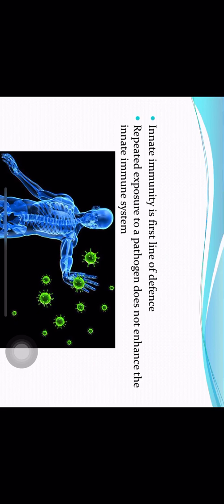The innate or natural immune system is by birth, which a person has by constitutional makeup, and the acquired or adaptive immune system is what a person acquires during lifetime as a result of exposure to various antigens. Definition of innate immunity: resistance to infections which an individual possesses by virtue of his genetic and constitutional makeup. Innate immunity is the first line of defense, and repeated exposure to a pathogen does not increase it, because that is a fixed property which an individual possesses throughout life. Irrespective of whatever the person is exposed to, this component will remain as it is throughout life.